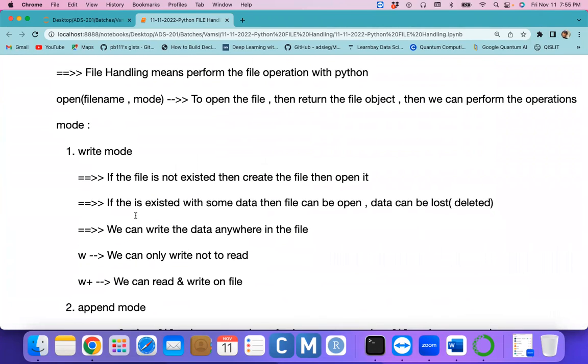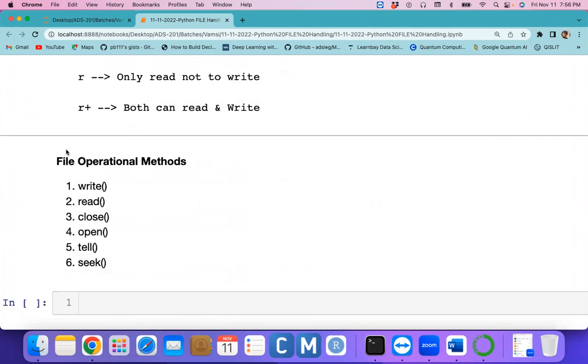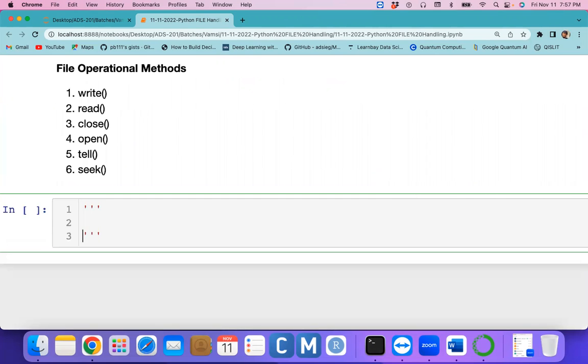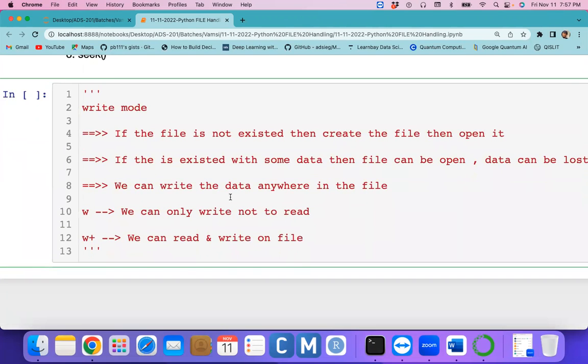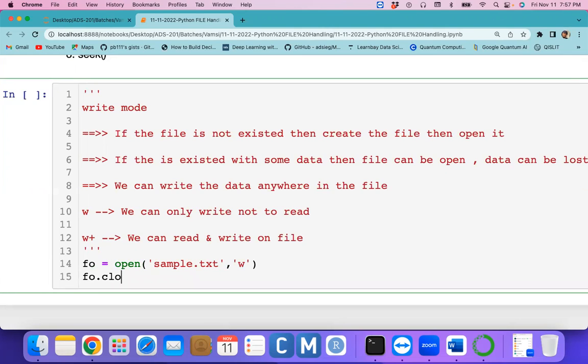Let's go for understanding the write mode. Whatever I mention here, I'm copying, and whether it is supported or not, we'll see with a small example. So write mode: if the file does not exist, then what happens? We are going to open the file, and the name of the file is sample.txt, in a text format, in single quotes. So you're opening the file in write mode. If the file does not exist, whether it is opened or not, we'll see now. We can create one particular object, store it in any variable, and after that I would like to close it.